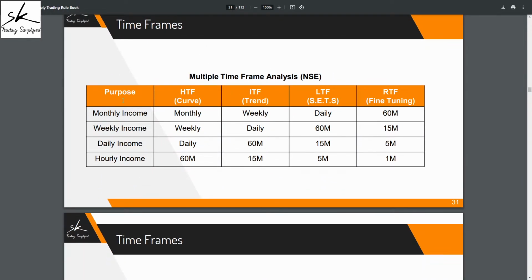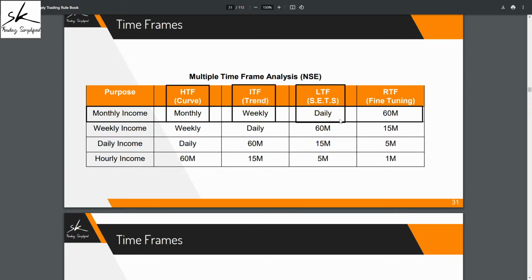Like in this example, I opted, I want to plan monthly income trades. So as a monthly income trader, my time frames will be monthly, weekly, daily, and 60. Monthly will be the higher time frame, which is used for curve analysis. Intermediate will be weekly, used for trend analysis. Lower time frame will be daily.